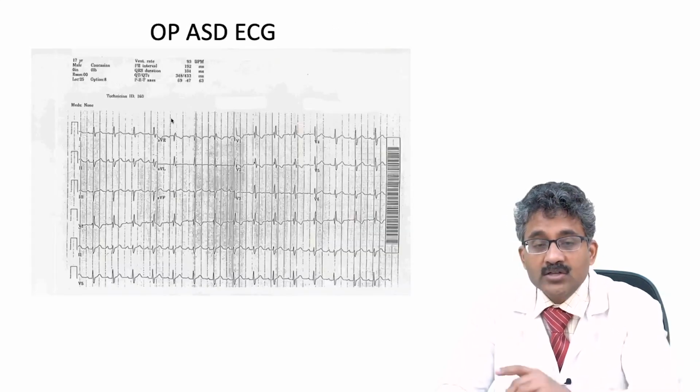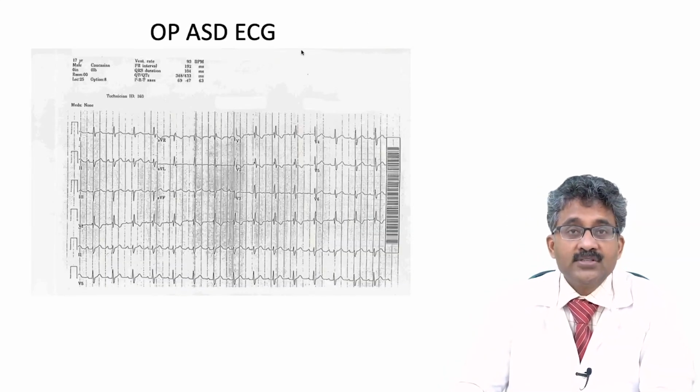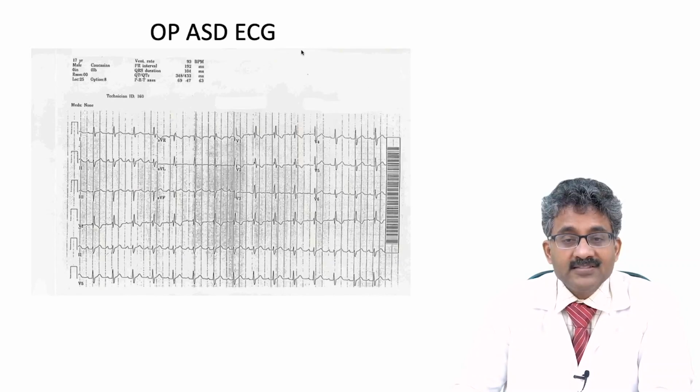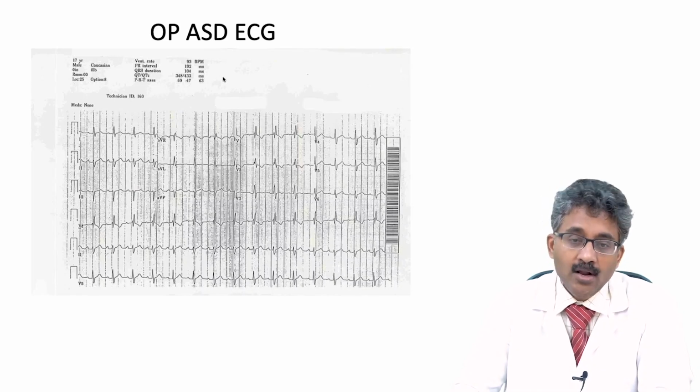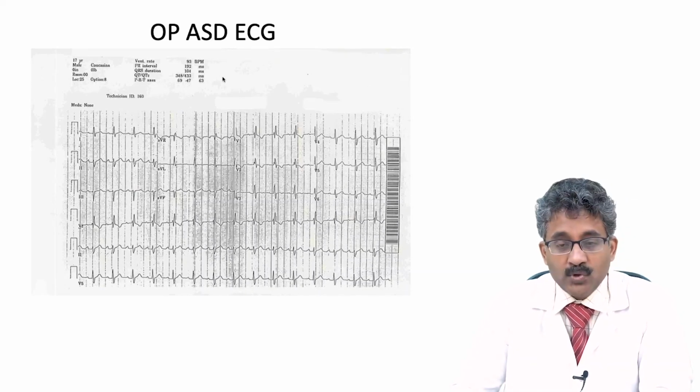The ECG in sinus venosus ASD will show absent P waves in leads 2, 3, AVF, students, because the superior vena cava will go and attach to the atria where the SA node is situated. There will be an ectopic SA node which will produce an inverted P wave in leads 2, 3, AVF, students.